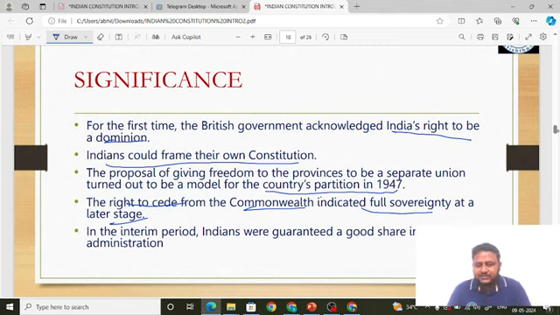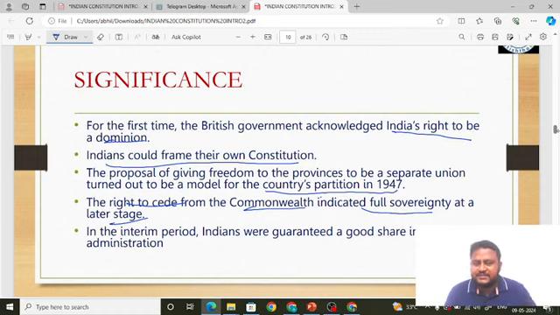Sovereignty means what? In basic terms, understand, friends, a very important term, sovereignty. What is democracy, what is republic, what is secular, what is socialist, all these things we will learn when we go to that chapter, the preamble, friends. But in basic terms, I will tell you what sovereignty is. Suppose you are in a home. What decision you want to take in your home should be decided by you. No external person should come and tell you to take a decision which you don't like. That is the meaning of sovereignty. That is, you have the free will to take the decisions for your country.